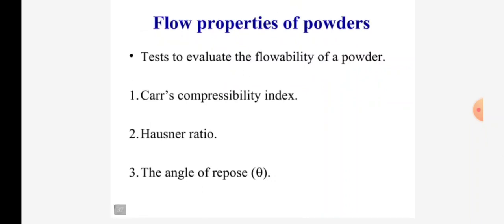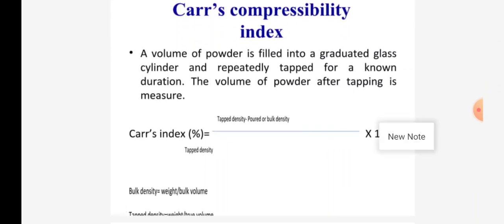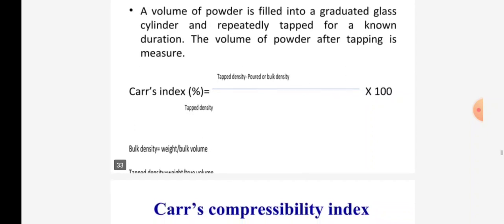Tests to evaluate flow properties of powders. First one is Carr's compressibility index. Second one is Hausner's ratio. Third one is angle of repose theta. Carr's compressibility index: a volume of powder is filled into a graduated glass cylinder and repeatedly tapped for a known duration. The volume of powder after tapping is measured. Carr's index percentage equals tap density minus poured or bulk density, divided by tap density, times 100.